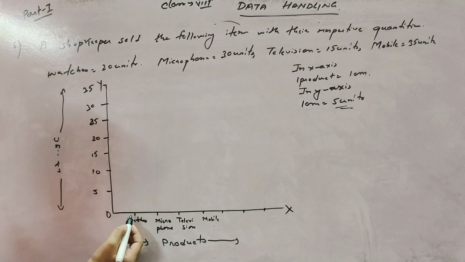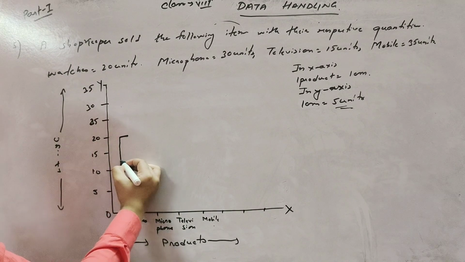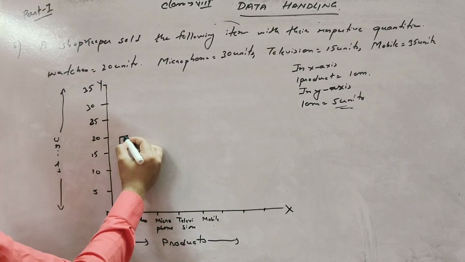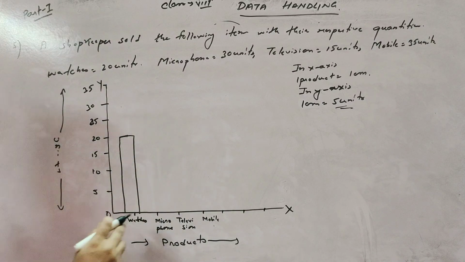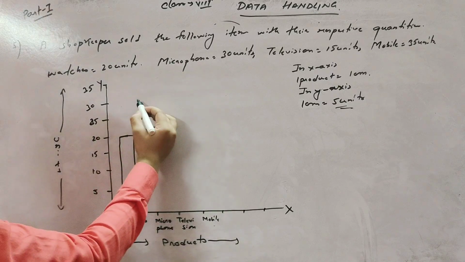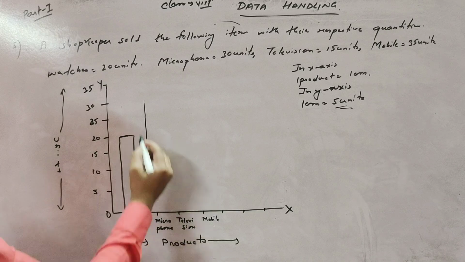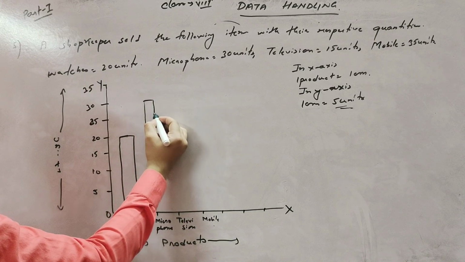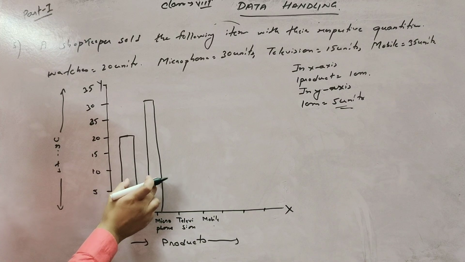Watch is 20, so watches is 20 is here, so you draw the portion like this. Okay, microphone is 30 units. Remember that the bars of the graph are always the same size.